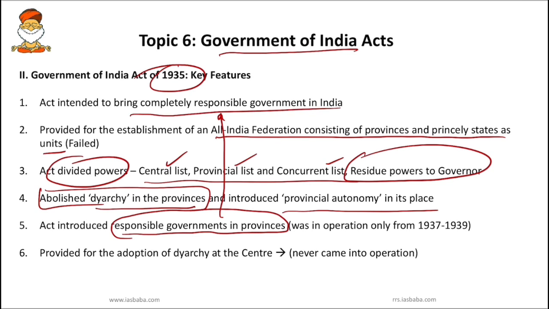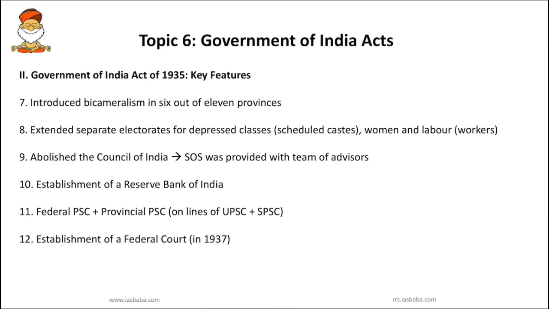That's why I said this act intended to bring complete responsible government, but this also failed because its operation was only from 1937 to 1939, 2 years. And this act provided for adoption of diarchy at the center, but this never came into operation. So apart from these features, another important feature is it introduced bicameralism in 6 out of 11 provinces.